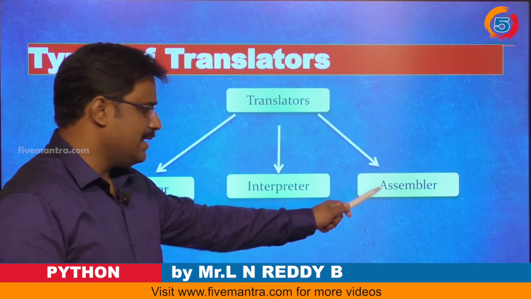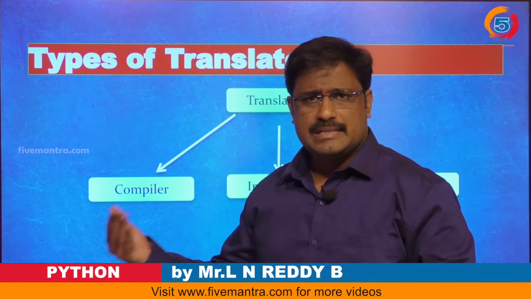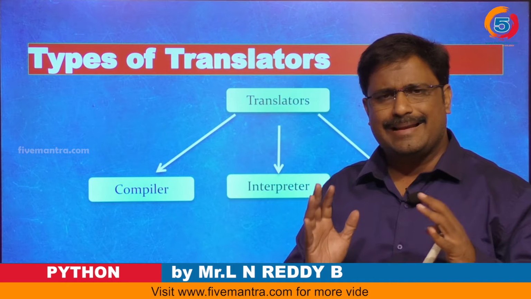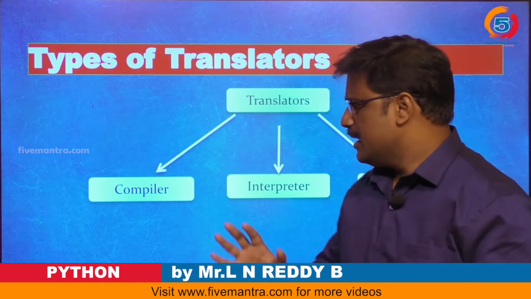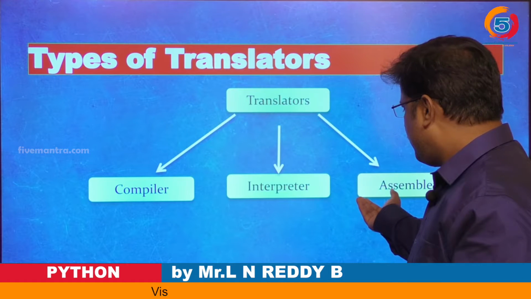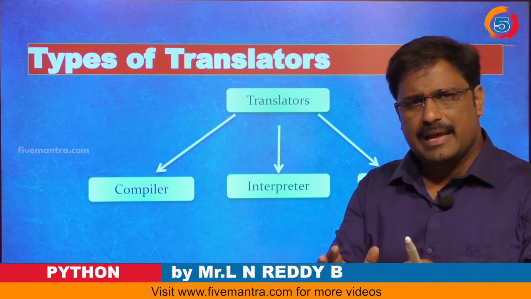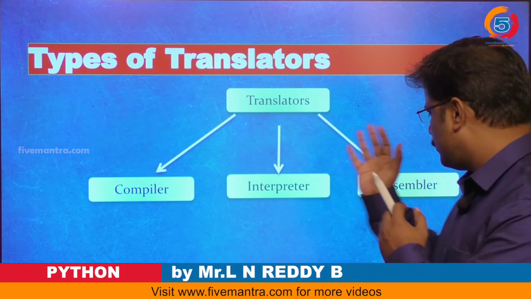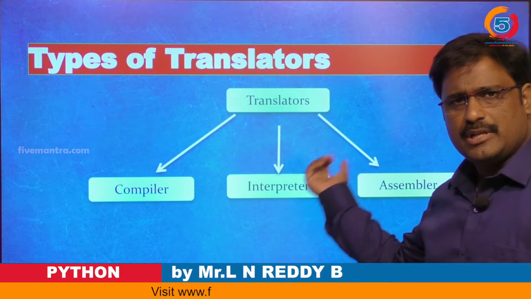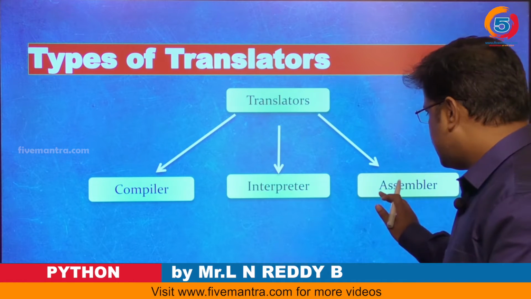The assembler was used in the electronics environment before the C language, and all electronic machines were implemented with the help of the assembler only. With the help of the assembler, they wrote sets of code in assembly language, and that assembly language code was given to the assembler, which converted it into machine understandable code. This is one scenario, one type of translation.